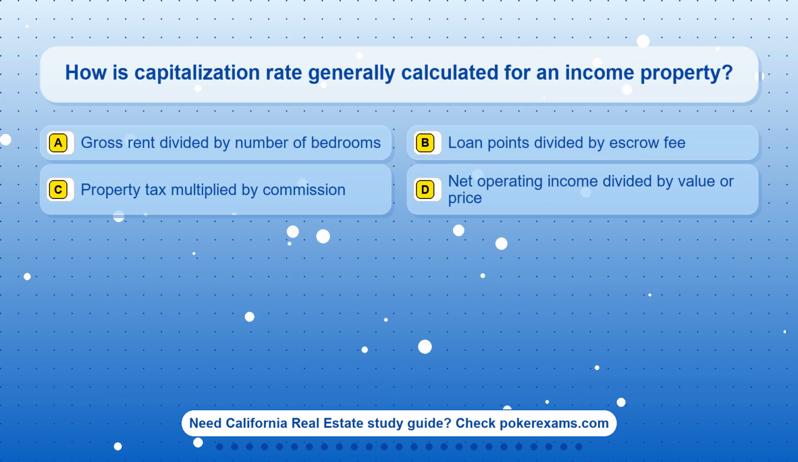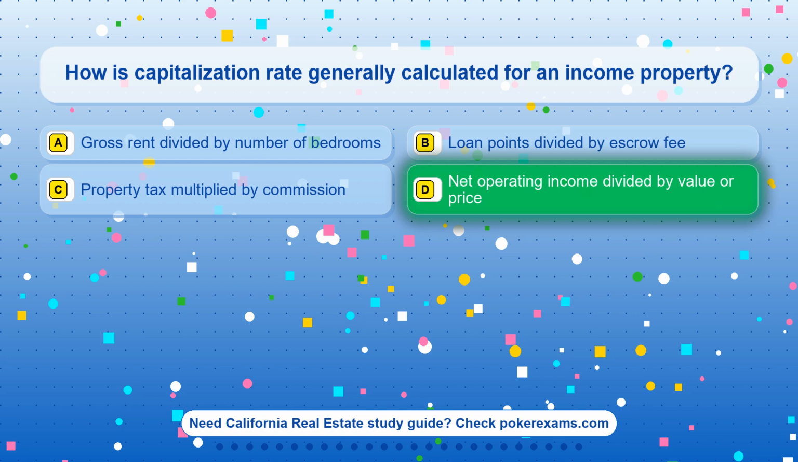Question 13. How is capitalization rate generally calculated for an income property? Option A, gross rent divided by number of bedrooms. Option B, loan points divided by escrow fee. Option C, a property tax multiplied by commission. Option D, net operating income divided by value or price.